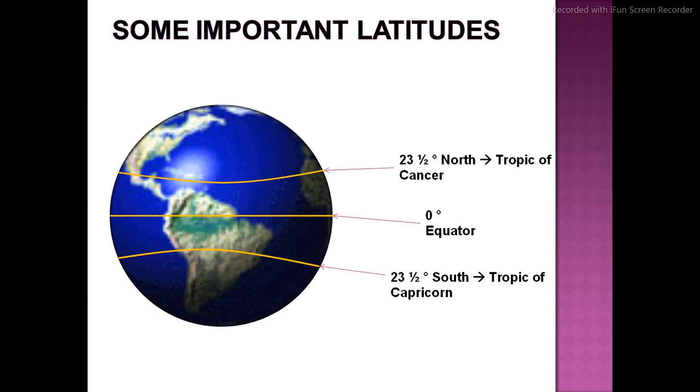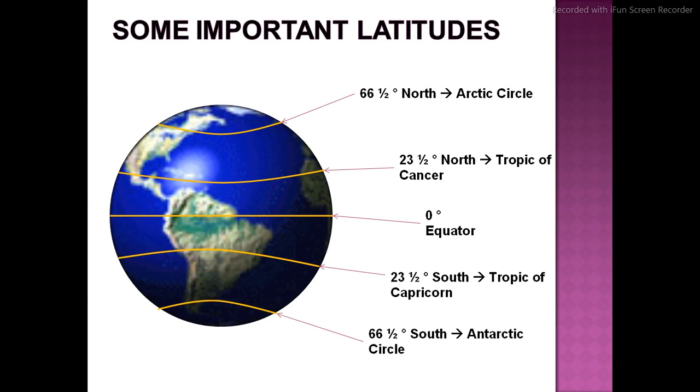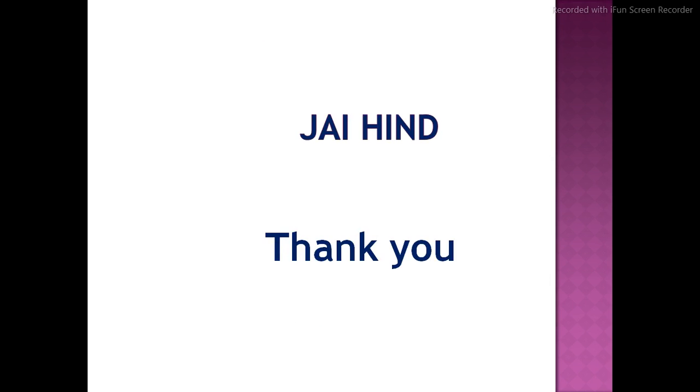When you are going to write for Tropic of Cancer, that is in north, so while writing the degree, you have to write 23.5 degree north. Then next, Arctic Circle in the north and Antarctica Circle in the south. I hope this diagram is crystal clear to all of you. Next, doubt solving, right? So now all the cadets are requested to ask their doubts and difficulties.